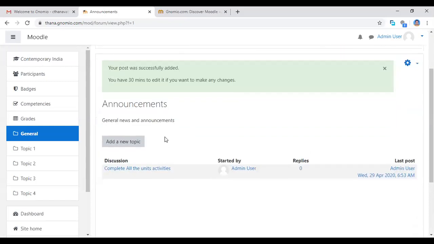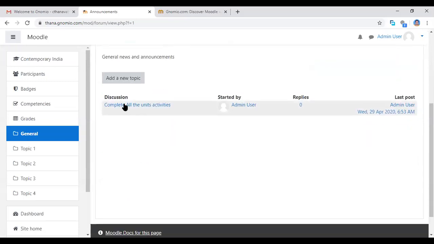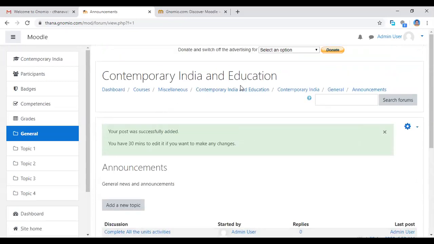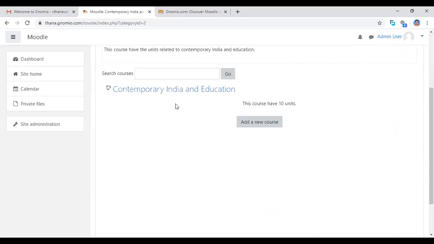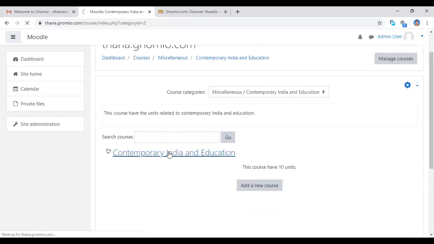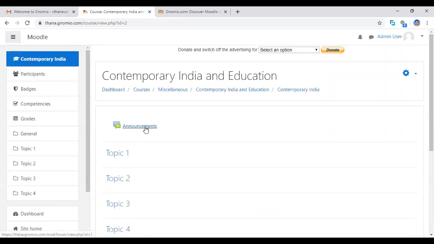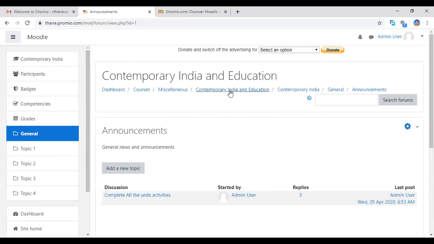The page will open. If you want to edit, before 30 minutes, you can edit the changes. See here, the announcement is there. Complete all the units. Now I'm coming back to the course, Contemporary India and Education. So I give the announcements to the students. If you click the announcement button, you can see that announcement.